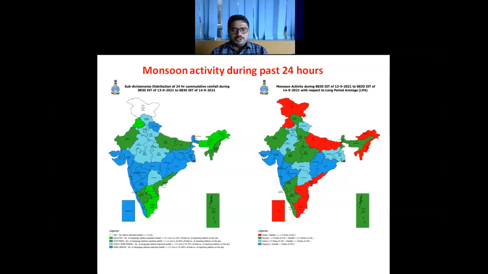We can see that weak to normal activity was also reported in different parts of the country, weak activity shown by red color and normal activity by green color. On the left hand side we can see that most parts of the country except J&K reported rainfall, and parts of central India, East India, the Western Ghats, the western coast and Maharashtra, including Lakshadweep, also reported a good amount of rain.